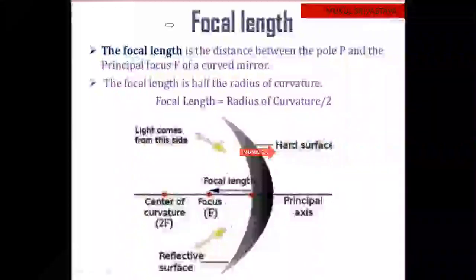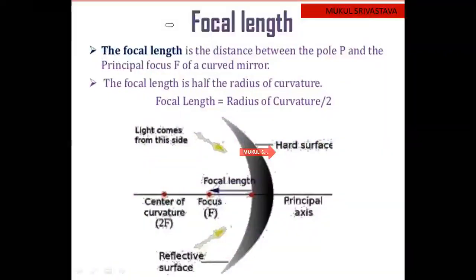Now students, in this slide we are discussing the focal length. We already discussed the focal length, but in this slide we are discussing the relation between focal length and the radius of curvature. Focal length is always equal to half of the radius of curvature. You see that focal length is equal to 1 by 2 times the radius of curvature. Now again in this diagram, the distance between the pole and the focus is shown as the focal length. Clear to you?